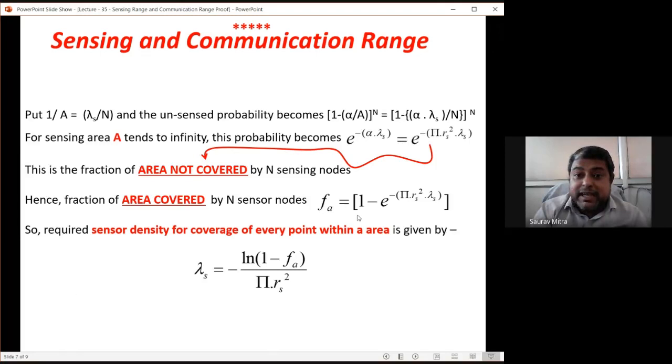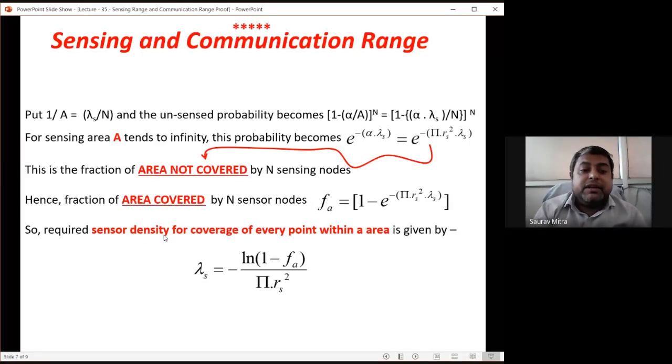And 1 minus this, as shown here. So the fraction of area which is covered by n sensor nodes, Fa, is 1 minus e raised to this, because total probability, covered plus uncovered, is equal to 1. So if this is the probability of uncovered, 1 minus uncovered is equal to covered. So Fa is equal to 1 minus e raised to minus pi r square into lambda s. So the required sensor density, okay, so Fa is the fraction which is the covered probability.